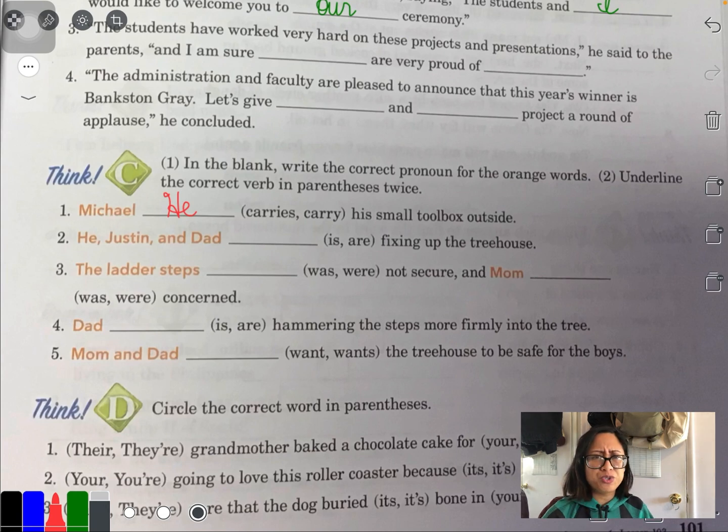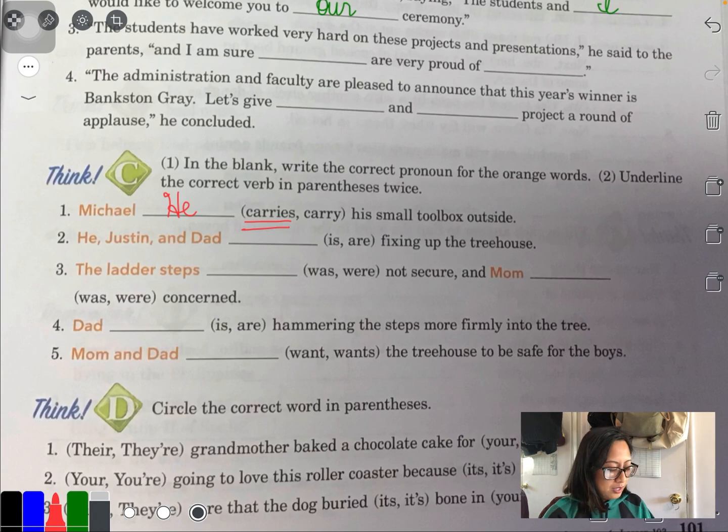Now, which verb should I underline? He carries his small toolbox outside. He carry his small toolbox outside. What sounded correct when I read it out loud? Carries, right? So I'm going to underline carries twice. He carries his small toolbox outside.